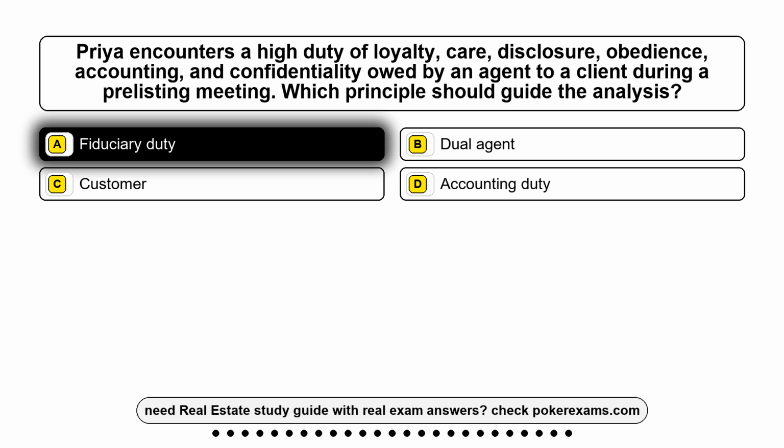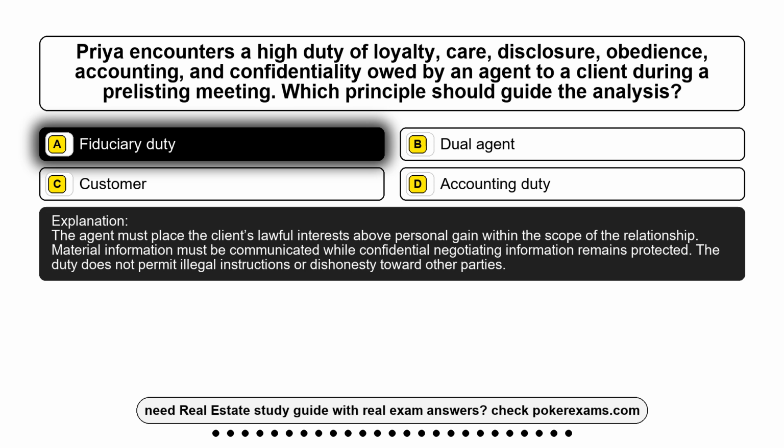Fiduciary duty. The agent must place the client's lawful interests above personal gain within the scope of the relationship. Material information must be communicated while confidential negotiating information remains protected. The duty does not permit illegal instructions or dishonesty toward other parties.